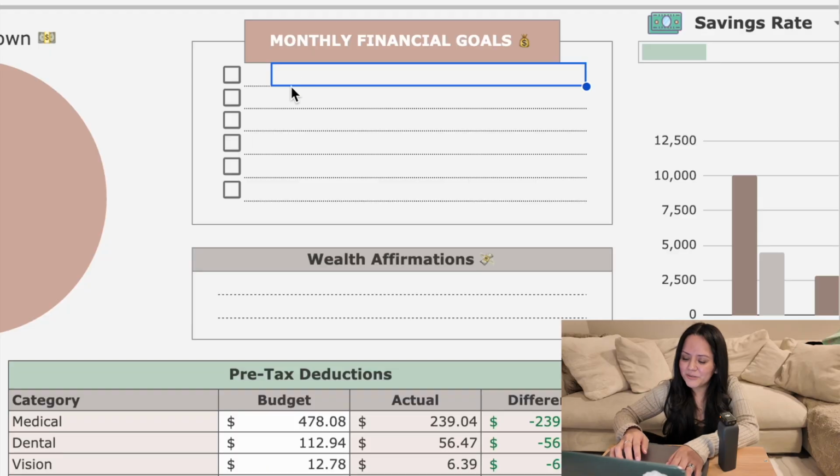And the last thing we need, I swear, we're almost done here, is our monthly financial goals. So for monthly financial goals, I'm gonna put: add 1,700 to closing cost sinking fund.